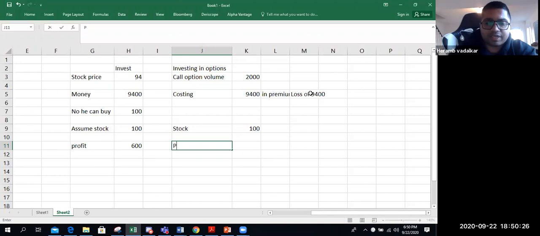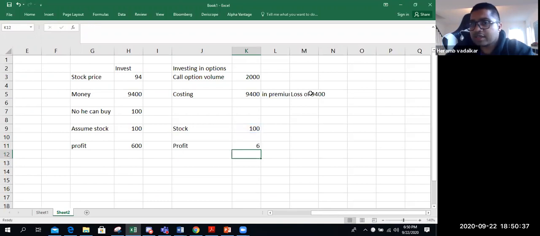So how much profit is he making per stock? The stock went to $100. The exercise price was 94 when he got into the contract. So he's making $6 of profit per stock, right?